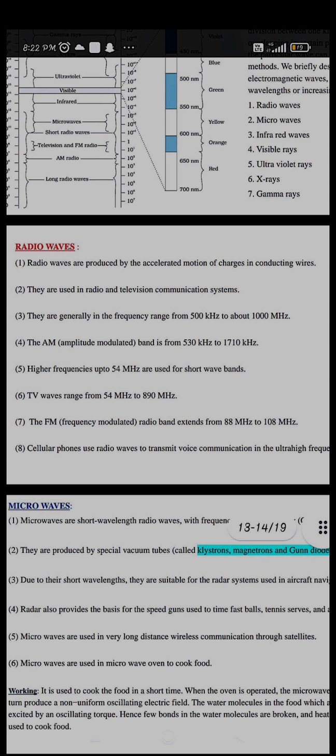If you talk about microwaves, they are the short wavelength radio waves, because after radio waves the microwaves come. Due to their short wavelengths, they are suitable for the radar system, because these microwaves will be produced and will be helpful in radar. In radar, radio waves and microwaves both are used, but the short wavelength radio waves are considered microwaves. It is used to cook food, because we know that microwave ovens produce microwaves. There will be an oscillating electric field, in which the water molecules in the food get excited, and the food gets cooked or heated.